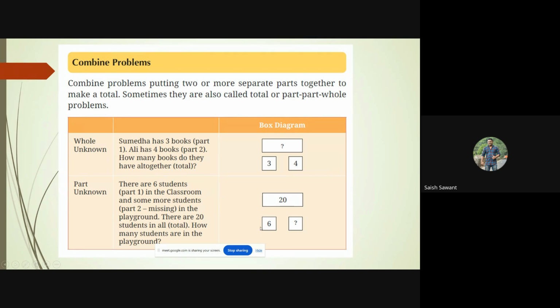So 6 becomes the first part and the second part is missing. Then further, there are 20 students in all. By reading this, students should know that the total is given, so they have to write the total, that is 20, over here. How many students are there on the playground is the question which is asked.